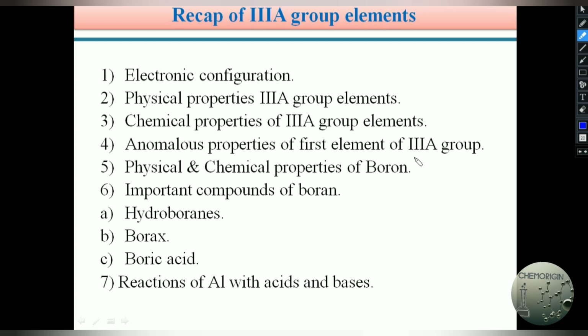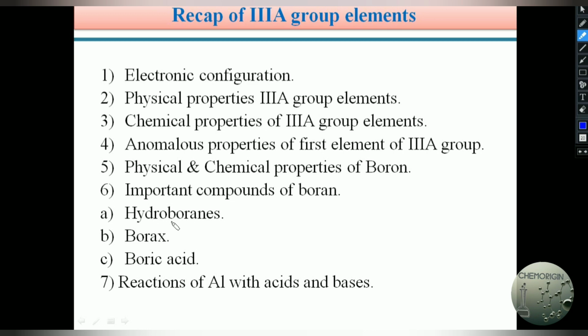In this manner, we saw how it reacts with other compounds. So the chemical properties of boron we also explained. After that, some important compounds of boron we also saw. In that, hydroboranes or boranes. We saw different types of boranes based on their general formulas BnHn+4 and BnHn+6. Boranes are classified into 2 types. Among the boranes, diborane B2H6 is very important.